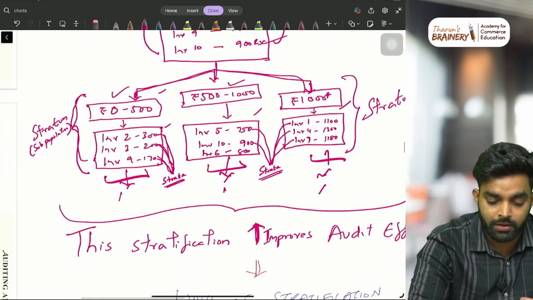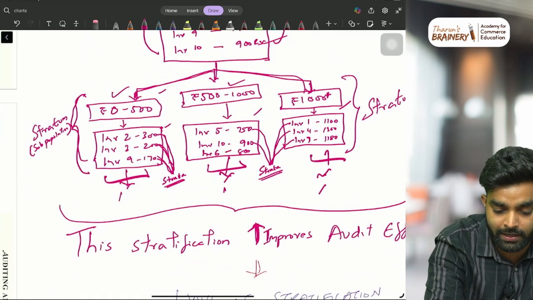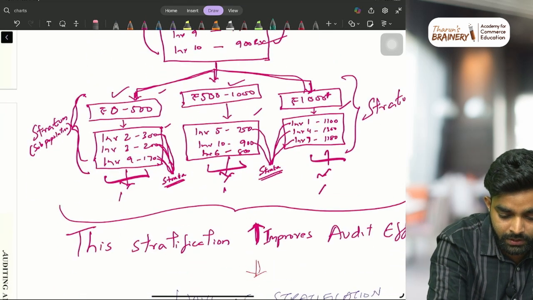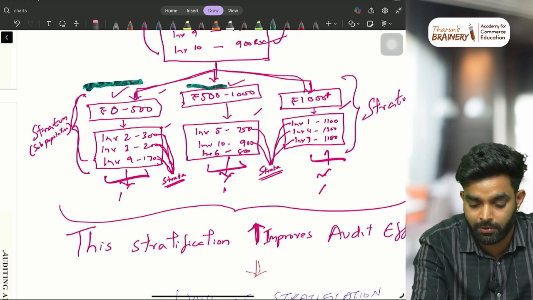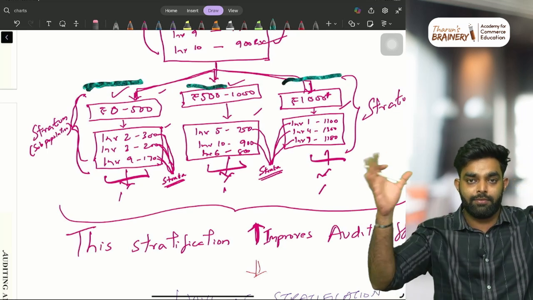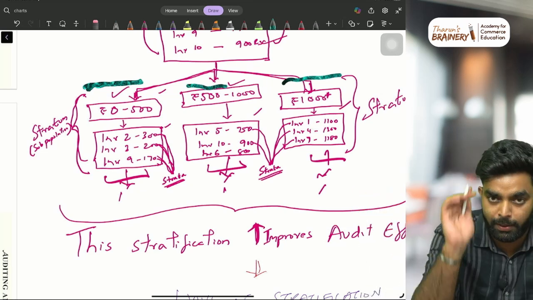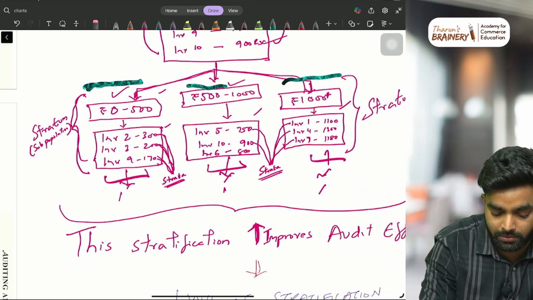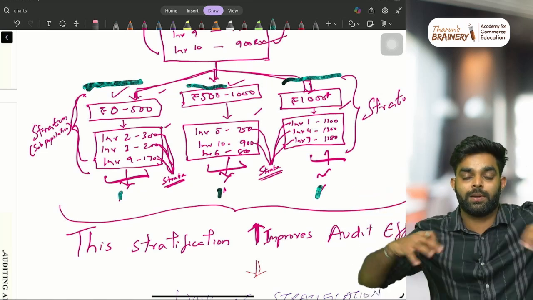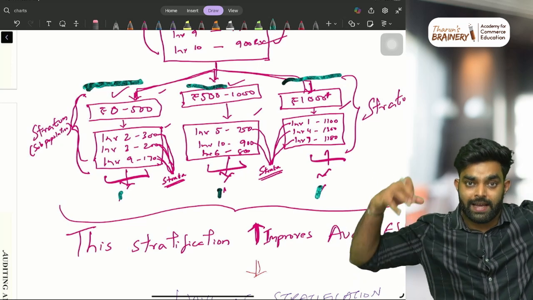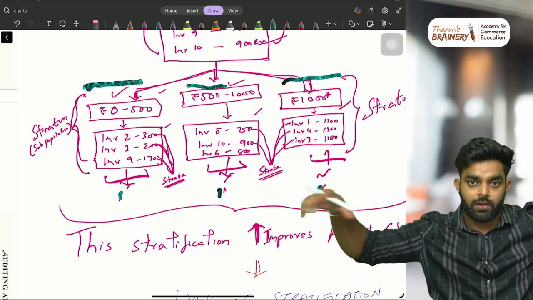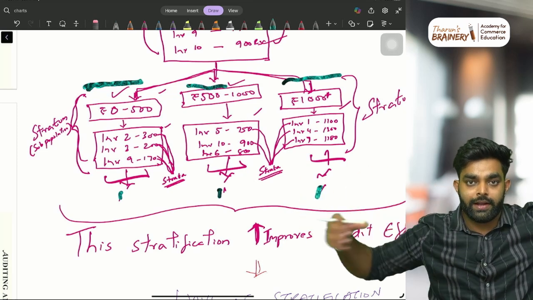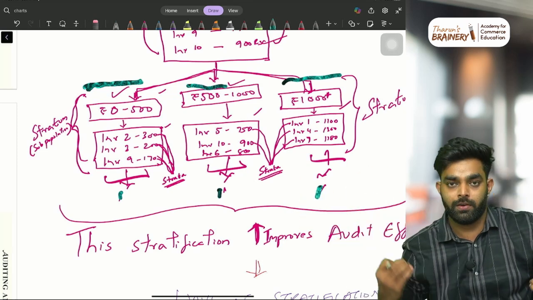So now all these groups have identifying characteristics. That is, these bills are of almost similar amounts, right? These are also similar amounts. Now we will pick one sample from each. Now we will have a representation. This is what we call stratification, dividing the population into different subgroups of similarity, and picking a sample from each group.